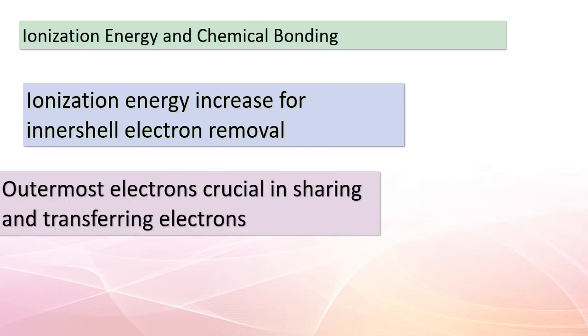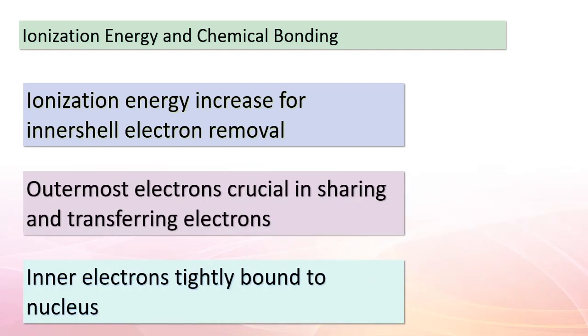Hello, dear students. Today, we're delving into a captivating topic that revolves around the interactions between electrons and atoms. Our focus is on ionization energy and its role in chemical bonding. You see, every element undergoes a remarkable change in ionization energy when its first inner shell electron is removed. This change serves as a cornerstone of our understanding that it's the outermost electrons that play a pivotal role in chemical bonding and reactions.